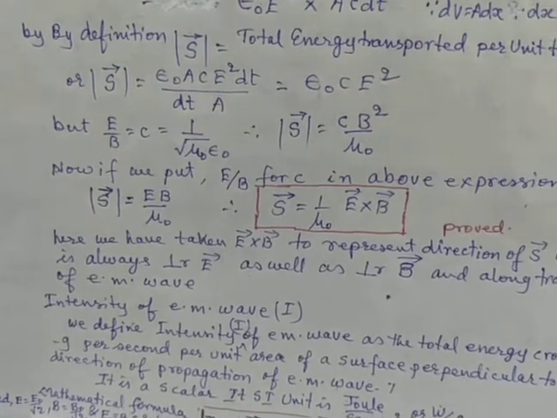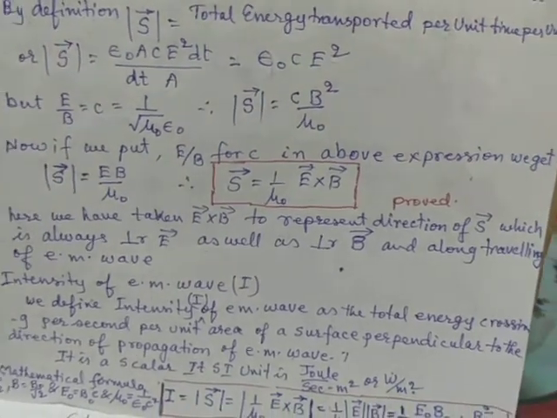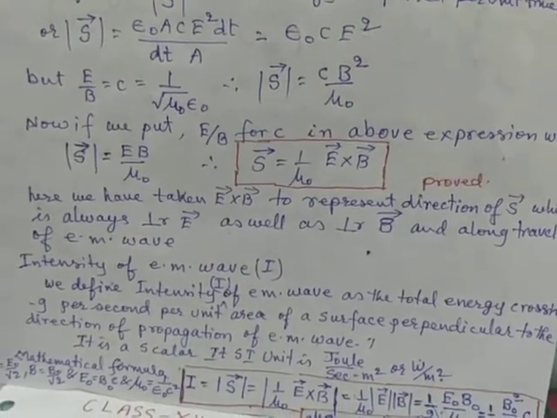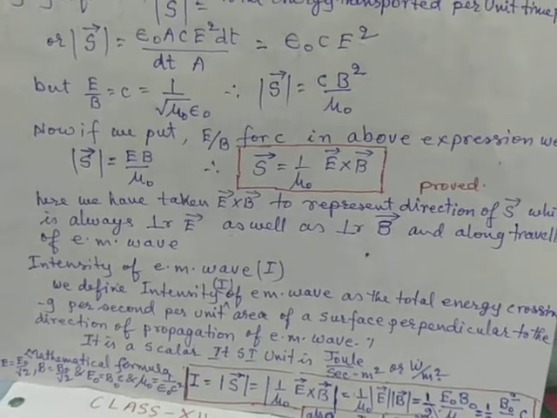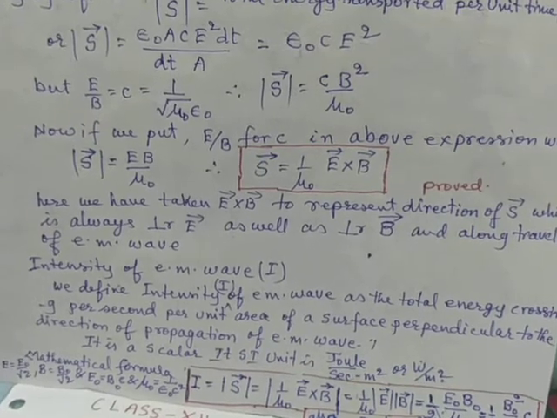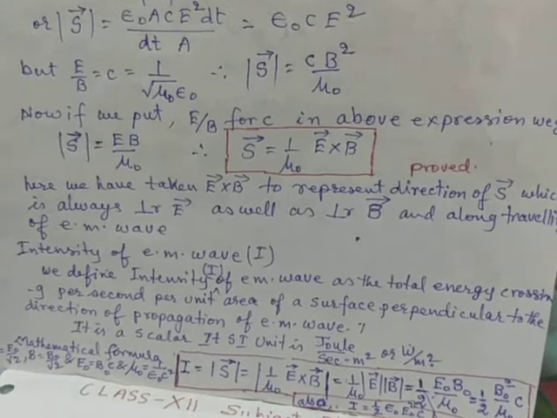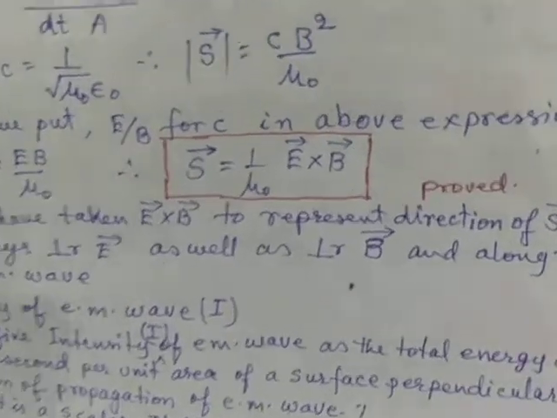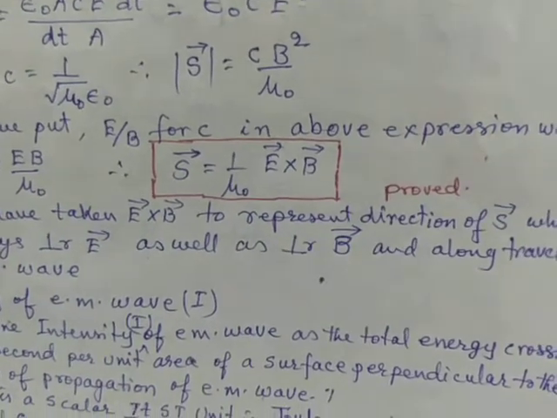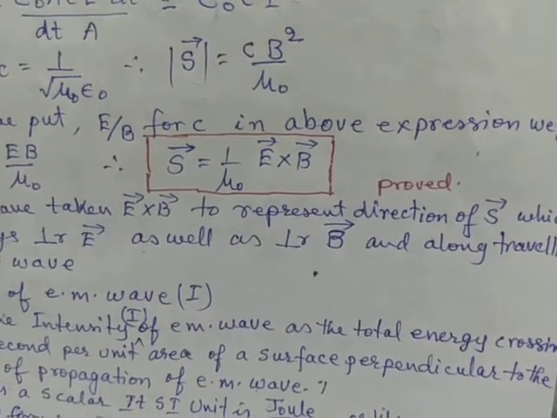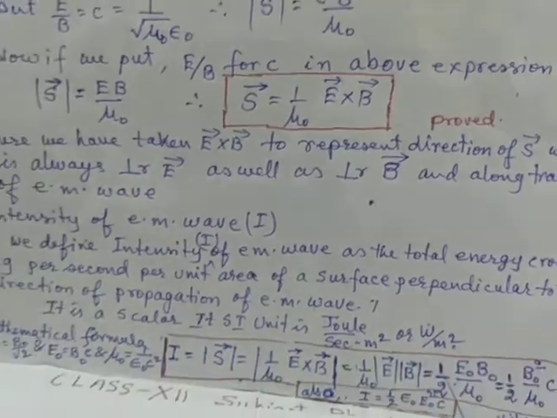Now if we put E by B for c in the above expression, we get S equal to E B by mu 0. Therefore S is equal to 1 by mu 0 E vector cross B vector, and this expression gives us the direction of the Poynting vector, which is always perpendicular to the direction of electric vector E and magnetic vector B.